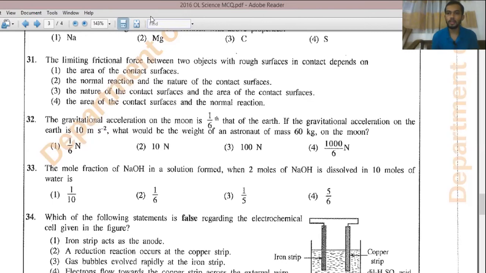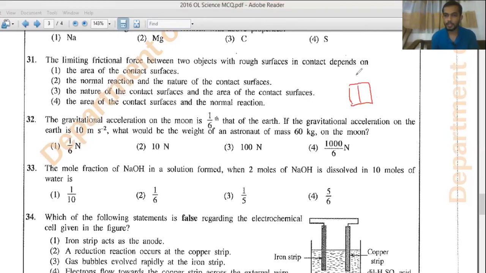When the normal reaction increases, let's say this is the normal reaction R, if you can increase this R, you can increase the limiting friction. Also, if you have a rough surface in contact, that will also be a factor affecting limiting frictional force. More the roughness, more the limiting frictional force. If it is smooth, limiting frictional force will be less. So the answer should be the second answer.